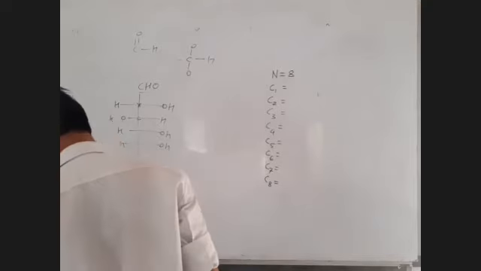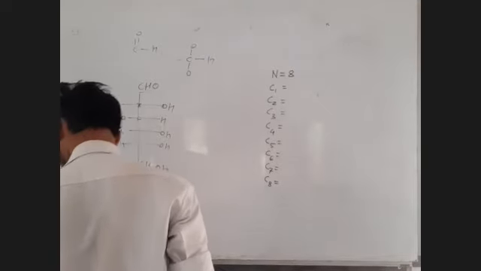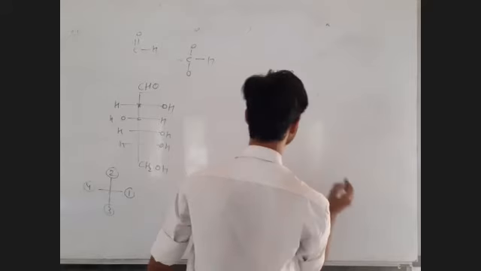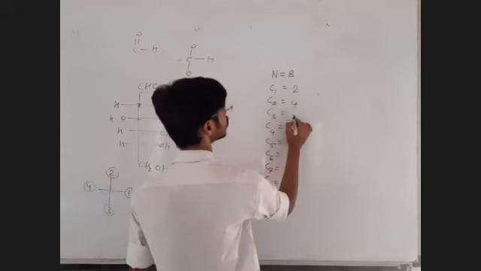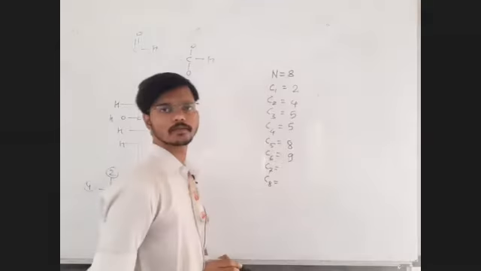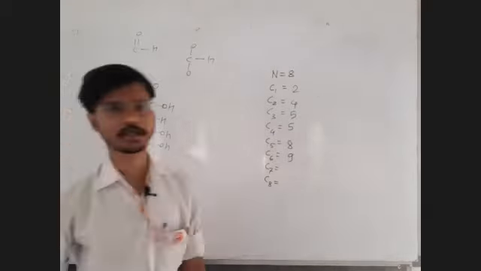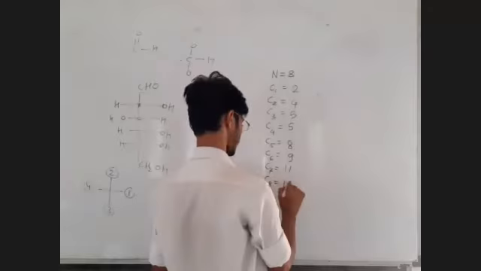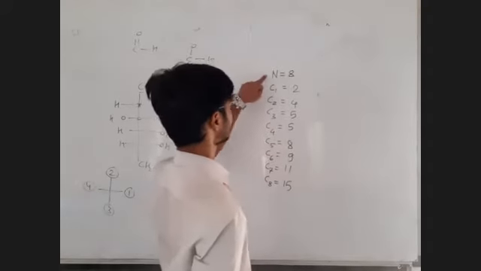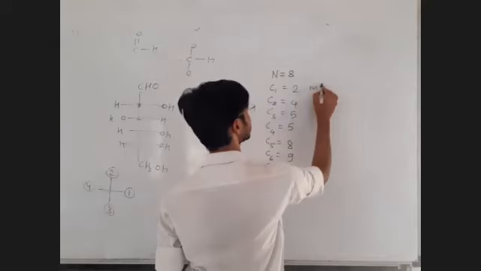Those are 2, 4, 5, 5, 8, 9, 11 and 15. These are the 8 molecules with these speeds. All these speeds are in meter per second.